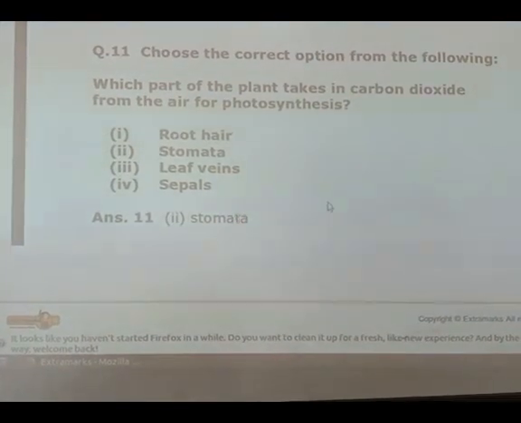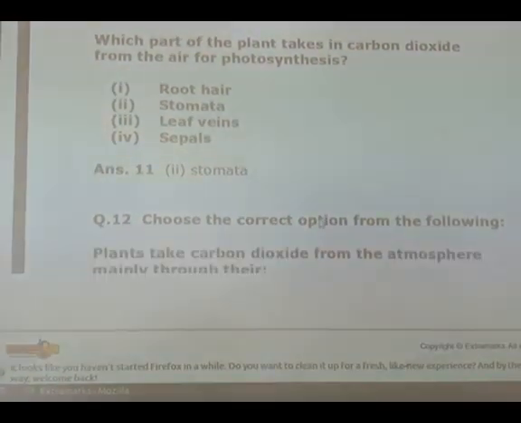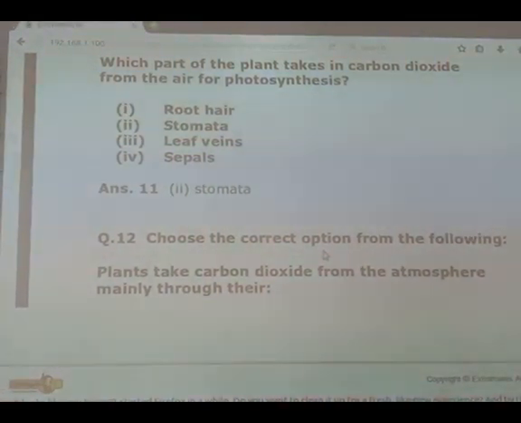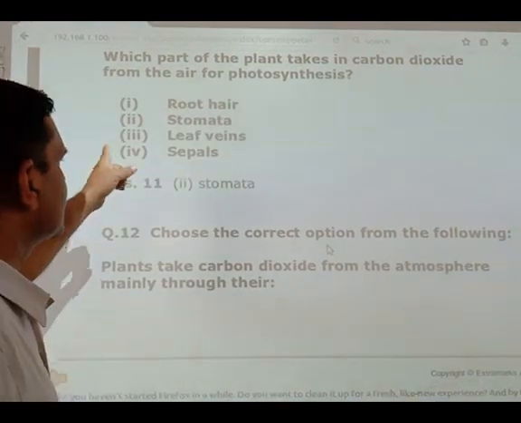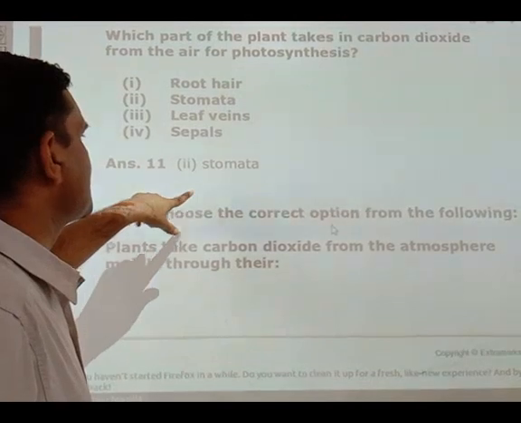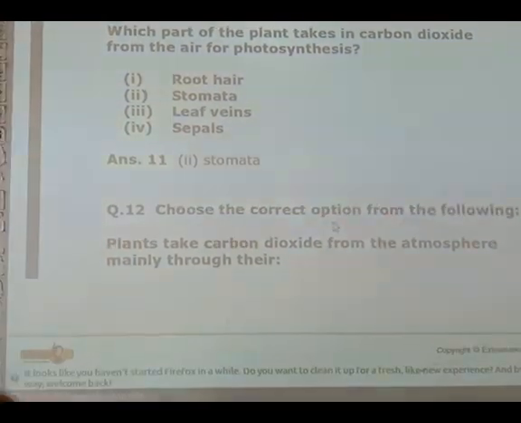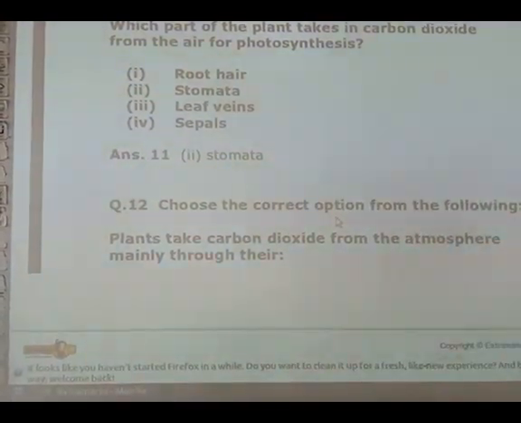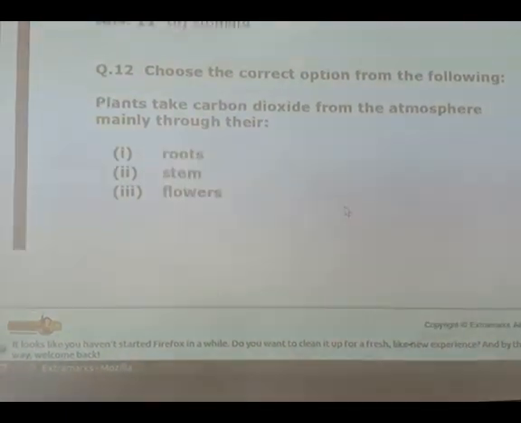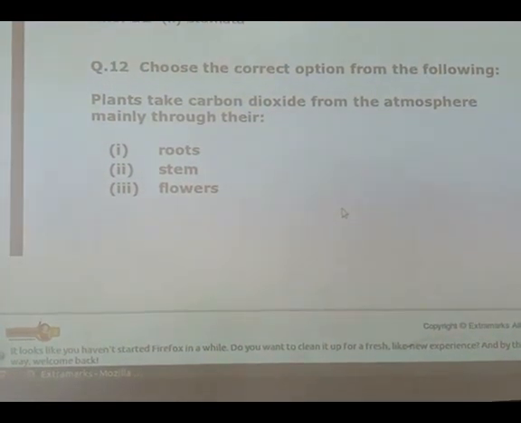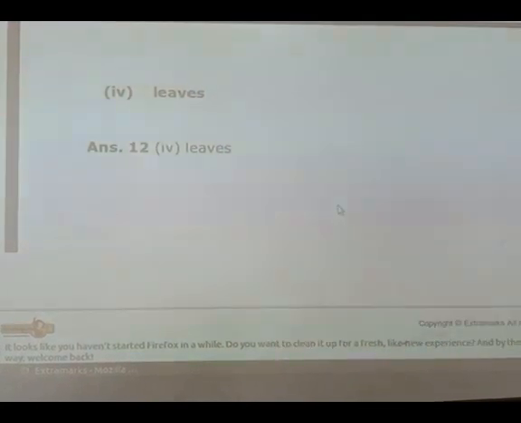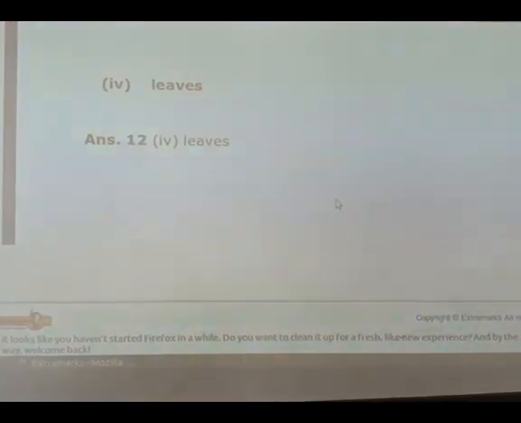Question number 11. Choose the correct option from the following. Which part of the plant takes in carbon dioxide from the air for photosynthesis? Number 1 is the root hair, second one is stomata, third one is the leaf veins, fourth one is the sepals. So the correct answer is stomata. Question number 12. Plants take carbon dioxide from the atmosphere mainly through their leaves. The correct answer is leaves.